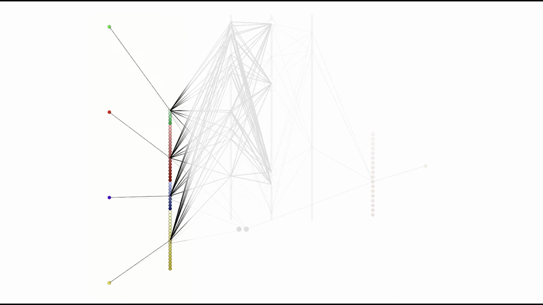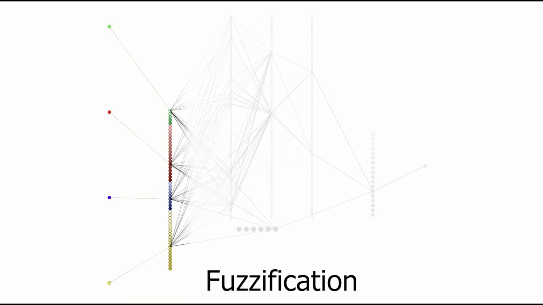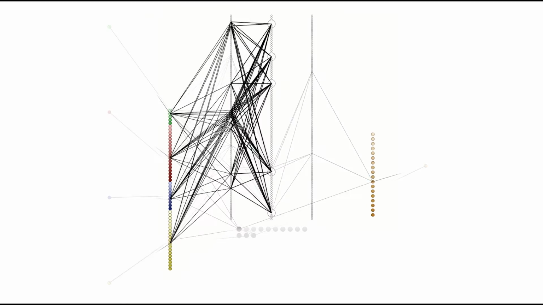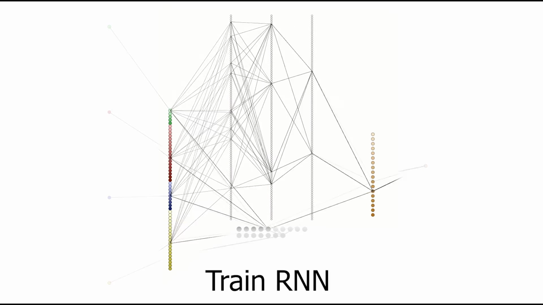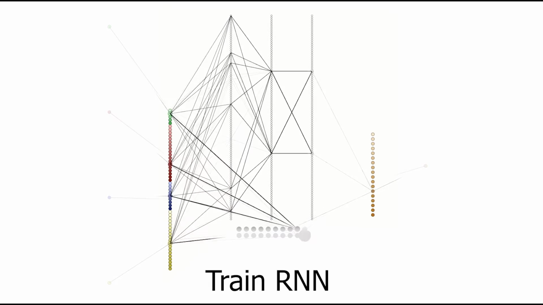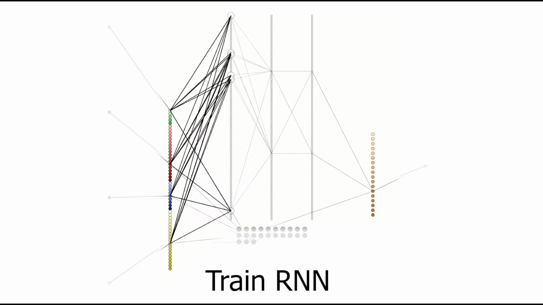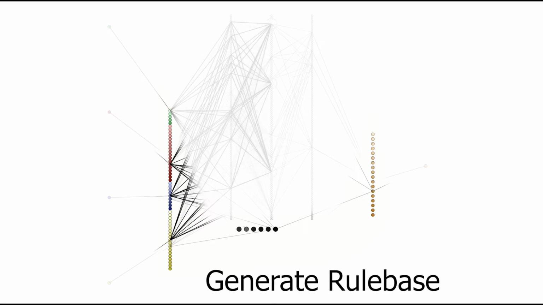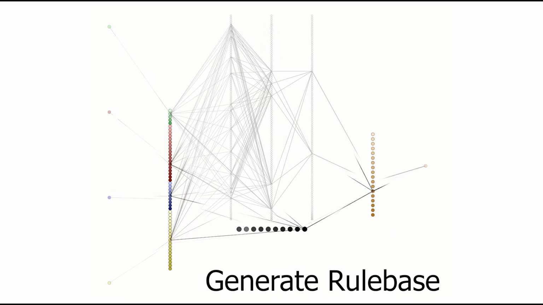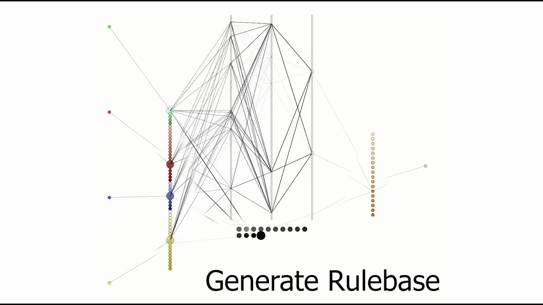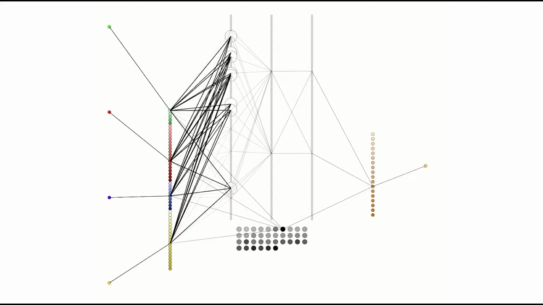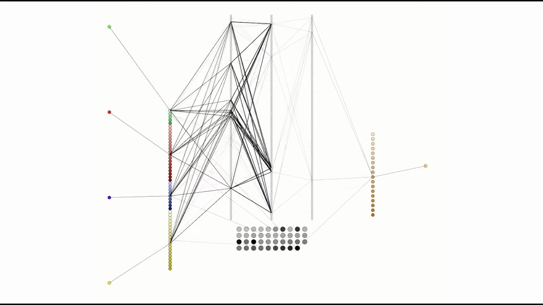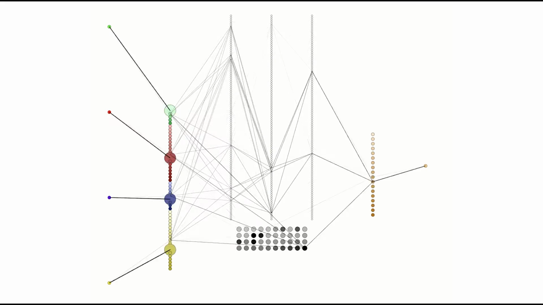Training of the FERNN takes part in 3 steps. Firstly, we perform fuzzification on the training data. Then, we take the fuzzy input values and output values and feed them as training data for the deep structure. Then, we use that to generate the rule base. Each rule in the rule base consists of the conditions, the consequent, and a pseudo-weight, where the pseudo-weight represents the weightage or the importance of the rule within the learning system.